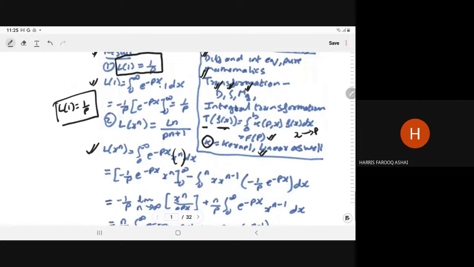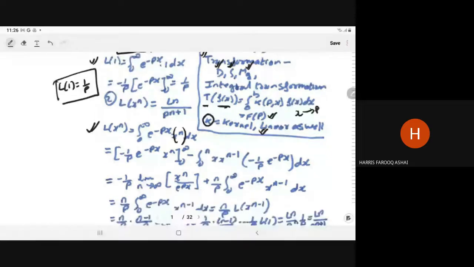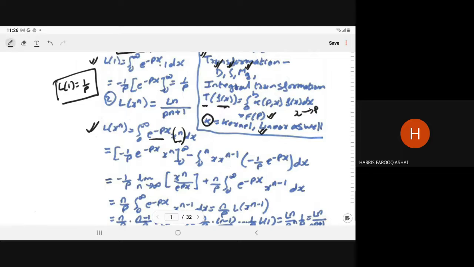When we integrate by parts, the exponential is the second function and x to the power n is the first function. So the first function stays as it is, x to the power n, times the integral of the second function, minus 1 upon p e to the power minus px, minus the derivative of the first function, n x to the power n minus 1, times the integral of the second function, minus 1 upon p e to the power minus px dx, with limit 0 to infinity. For both limits, because e to the power minus infinity is 0, and for the lower limit x to the power n is 0.